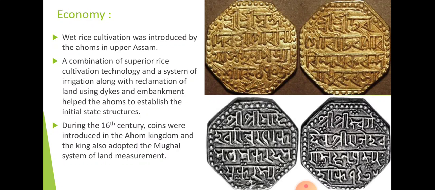During the 16th century, the coins were introduced. The Ahom kings also adopted the Mughal system of land measurement. Likewise, every dynasty has their own coins, so the Ahom kingdom had its own coins as well. Now you can see some of the gold and silver coins, and they had also adopted the land measurement system which was adopted by the Mughals. So what the Mughal rulers adopted, the measurement system, they also adopted the same kind of measurement system for the purpose of measuring the distance or other things.